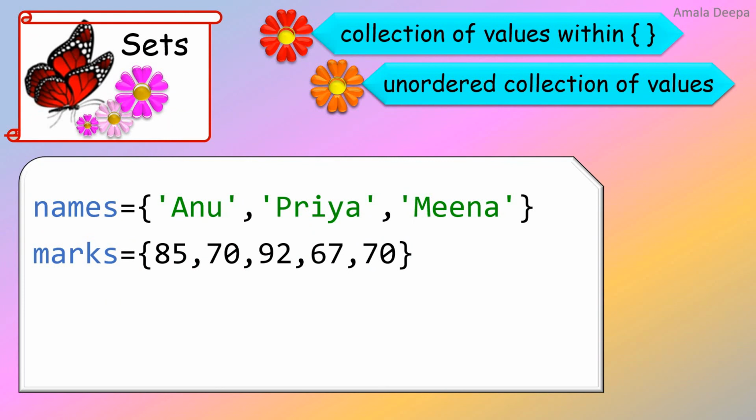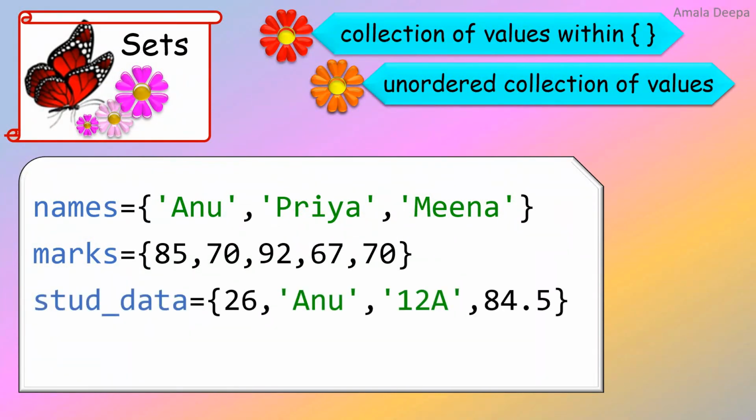I have taken another set called marks with 5 values, integer values. Stud underscore data contains some elements enclosed within curly brackets and separated by comma. Stud underscore data is also a set. From these examples, it must be clear to you that a set is a mixed collection of values. That is, the elements can be heterogeneous.